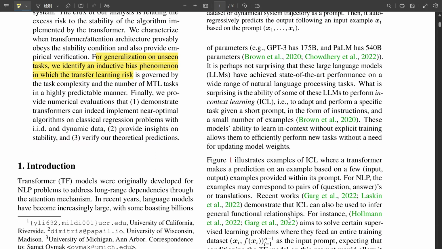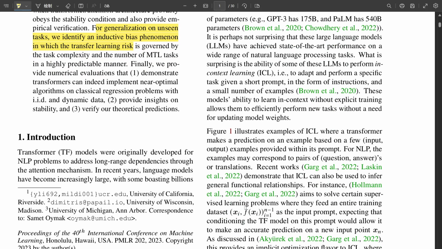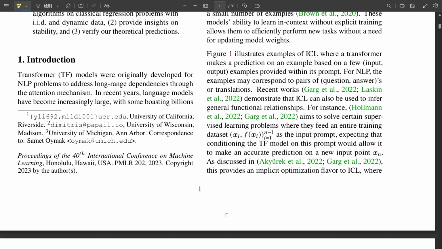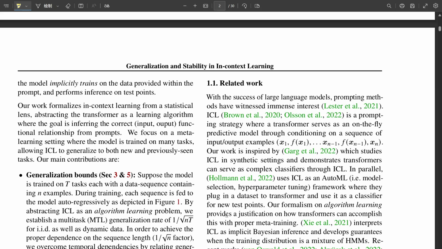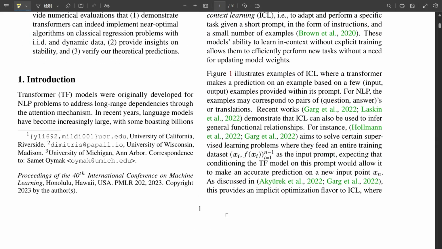What's really fascinating and relevant to this paper is how recent work has pushed ICL beyond just language. Yes, Garg et al., Laskin et al. We're seeing models infer general functional relationships now. You can feed it a whole training dataset as a prompt, like numbers in a spreadsheet, and the model implicitly tries to solve that supervised learning problem on the fly, without any formal training steps.